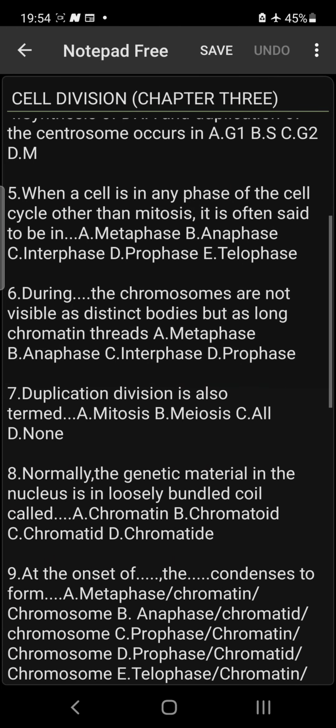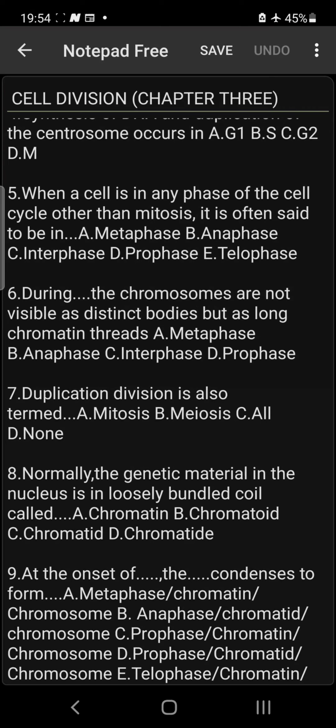Number 5, when a cell is in any phase of the cell cycle other than mitosis, it is often said to be in dash.